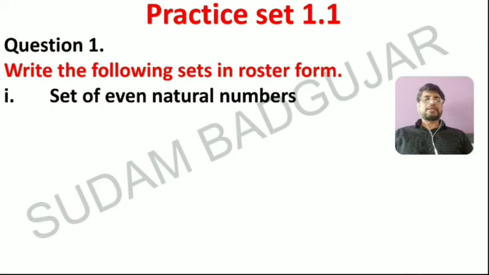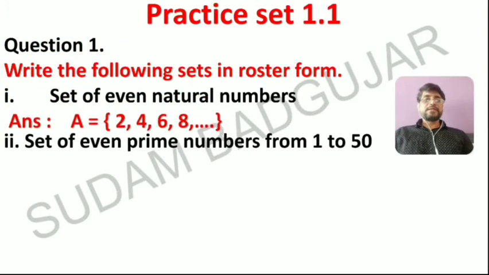So this set, suppose denoted by capital A, is equal to 2, 4, 6, 8 and so on. You have to write 2, 4, 6, 8, dot dot dot, and complete the curly bracket.